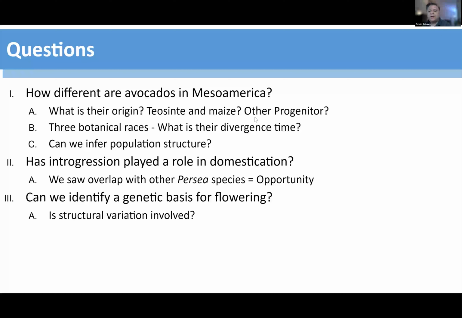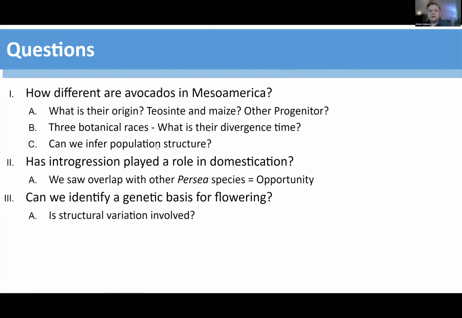So how different are avocados in Mesoamerica? Actually quite different. In the PCA they clearly separate in PC space. We have three separate clusters, which were pretty far apart. As far as the origin, it was completely different than what we expected. We saw that the divergence time was not in human timescales, but in geological timescales. So we still have to investigate more to see if there's something going on with introgression and outcrossing with other species, if that's also confounding our values and giving us really high values in our divergence time.